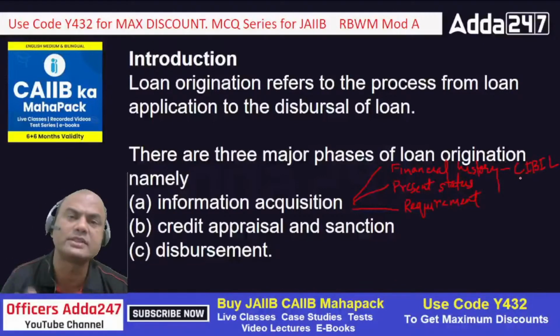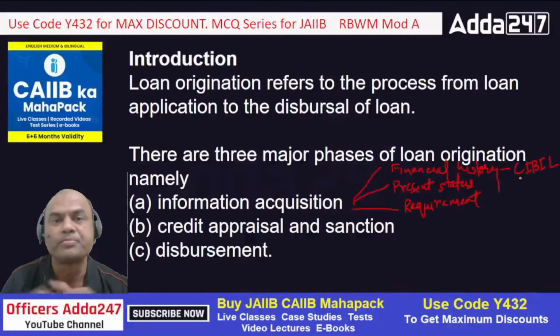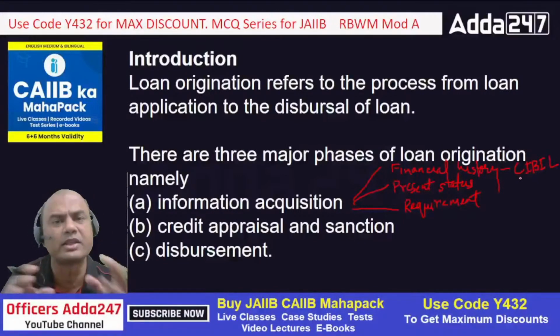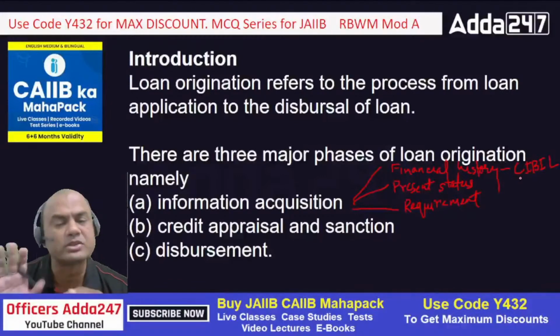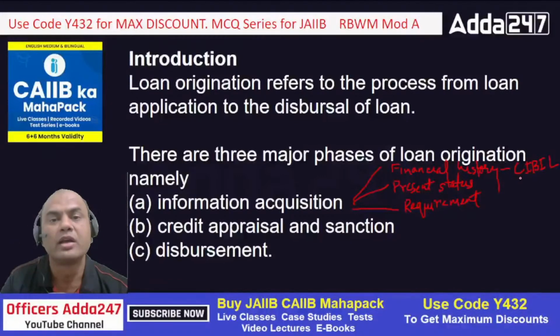Present means what? The financial history might be very good. Suppose, imagine I was in a job where my salary was 2 lakhs. So my financial history was very good. I repaid all the loans, everything was done. So that's why my CIBIL score will be the best. But if I have left this job now, so now present status is very important.